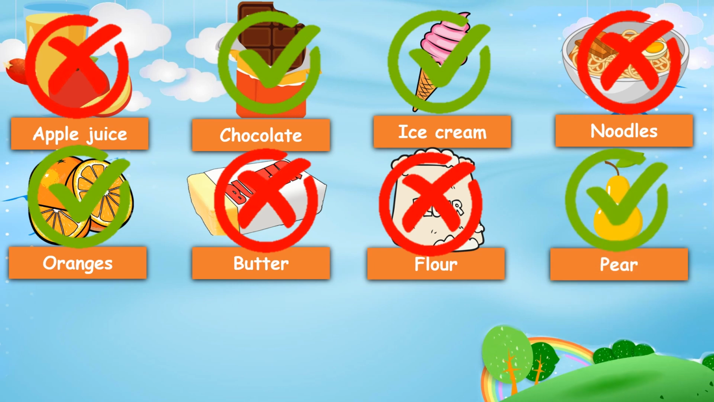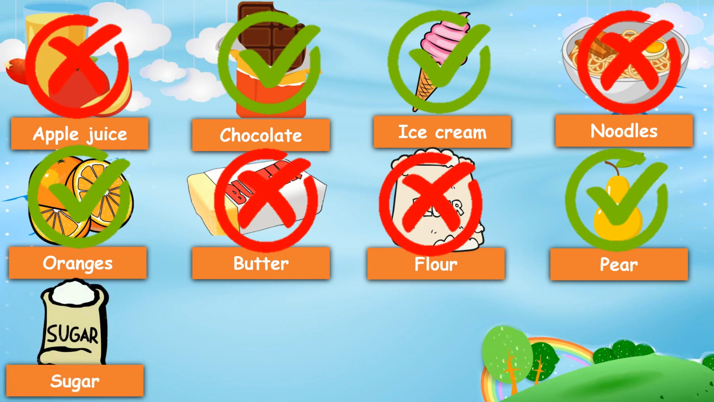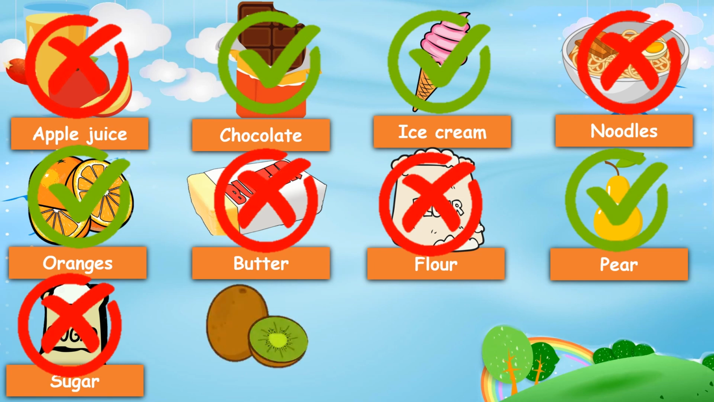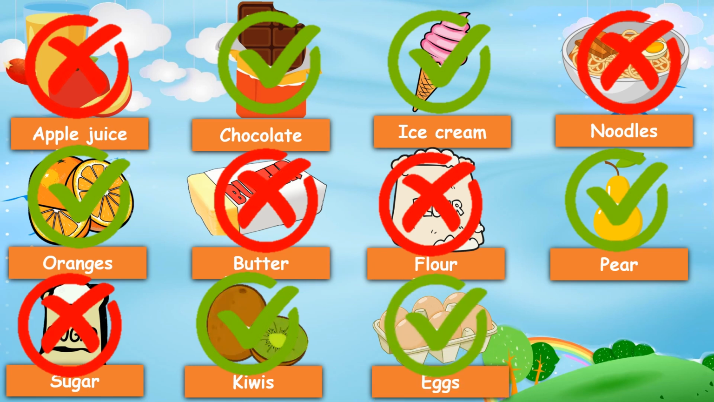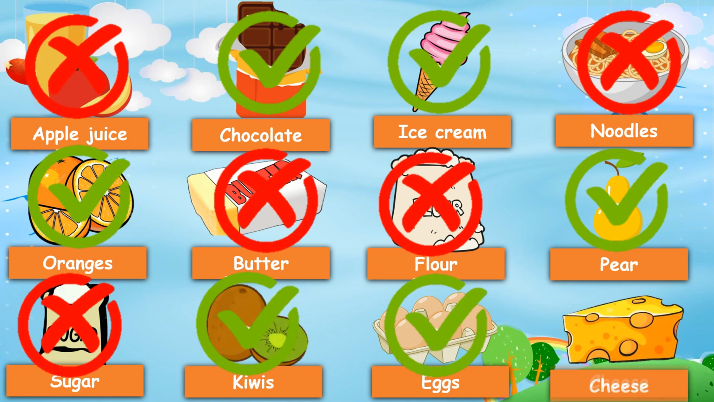What is this? This is sugar. Can you count this? No. They are also a type of fruit. They are kiwis. Can they be counted? Yes, they can. Next, they are eggs. They can be counted one by one. The last food is cheese. Can it be counted? No.